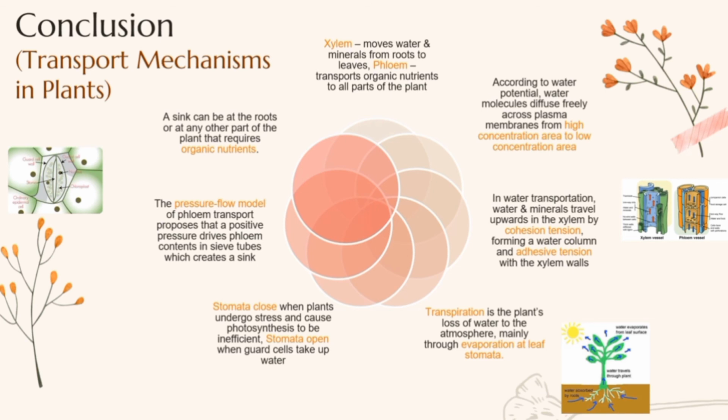Next is transpiration, which is the loss of water to the atmosphere, mainly through evaporation at leaf stomata. Next, stomata close when plants undergo stress, and stomata open when guard cells take up water. For the second last is the pressure flow model, which proposes that a positive pressure drives phloem contents in sieve tubes, which creates a sink. And lastly, a sink can be at the roots or at any other part of the plant that requires organic nutrients.